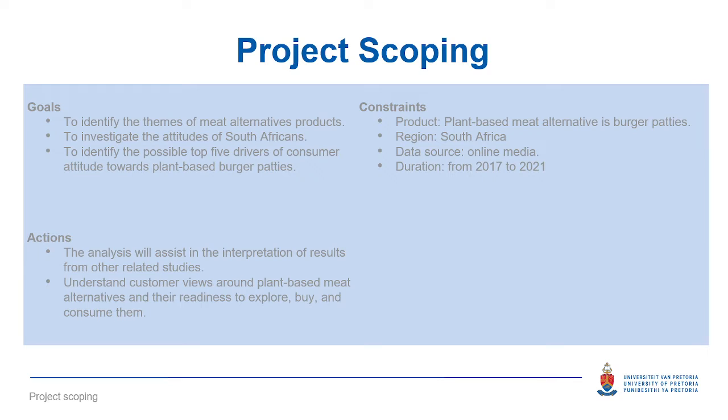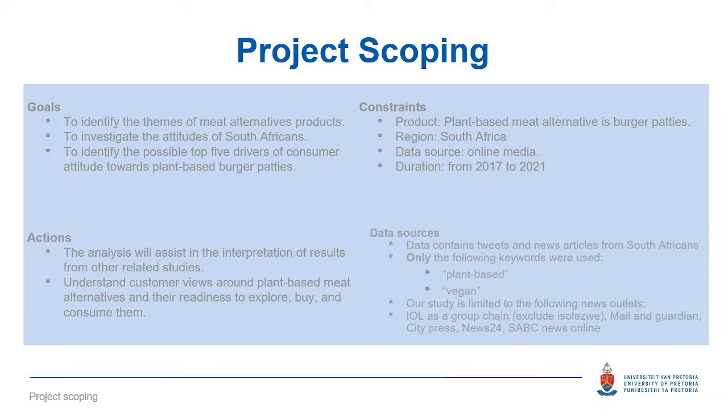And then the actions. These are the actions that the stakeholder needs to perform after we have developed the product. How is the stakeholder going to use this product to actually resolve some of the problems they are having? And the last portion, obviously, is the data source. We used online articles, news articles, and Twitter, where we only used plant-based and vegan as the search criteria. So those are the things.